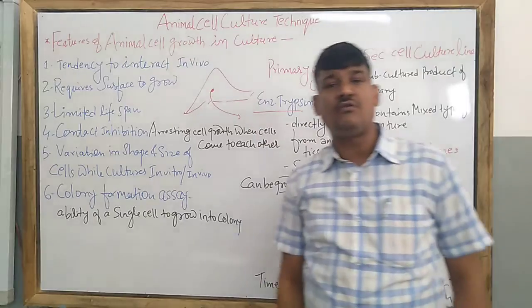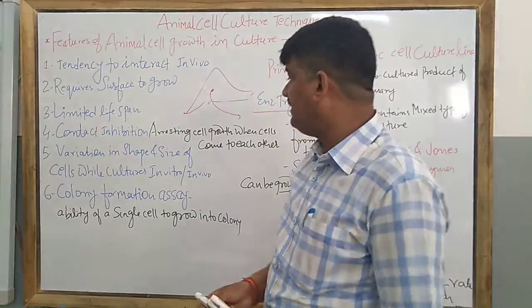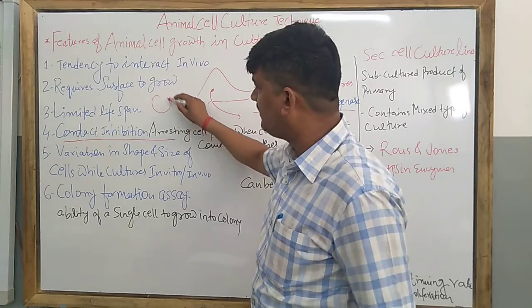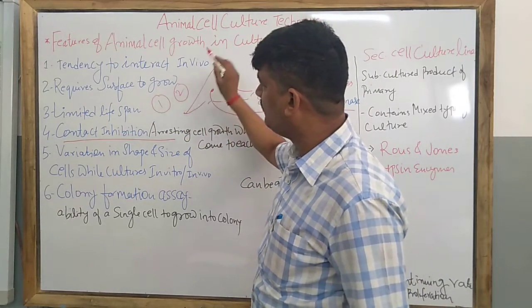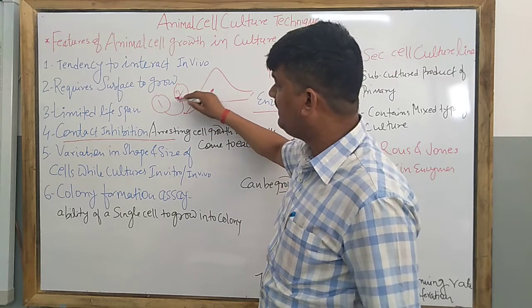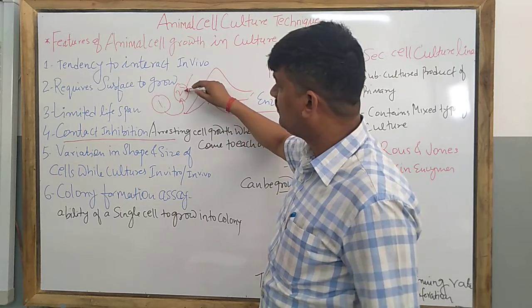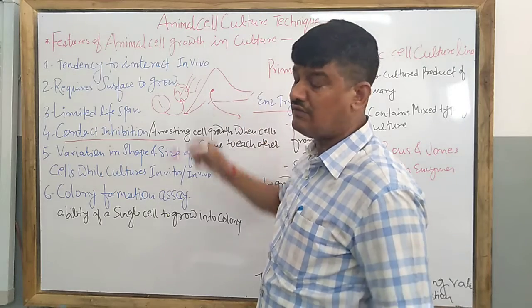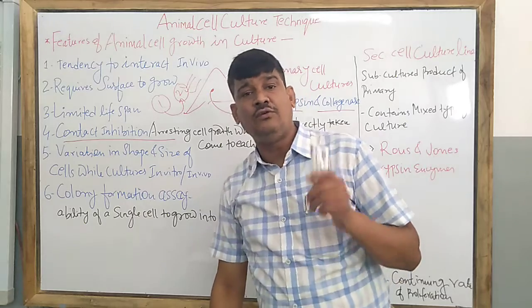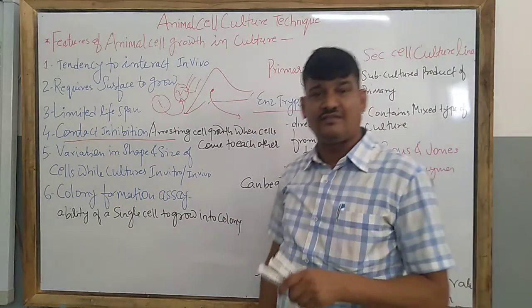And it has the power of contact inhibition. The meaning of contact inhibition: I just wrote this is cell number 1 and this is cell number 2. When cell number 1 comes closer to cell number 2, what happens? It will arrest the growth of cell number 2. This is called contact inhibition. And this loss of contact inhibition is a very characteristic property of cancerous cells.